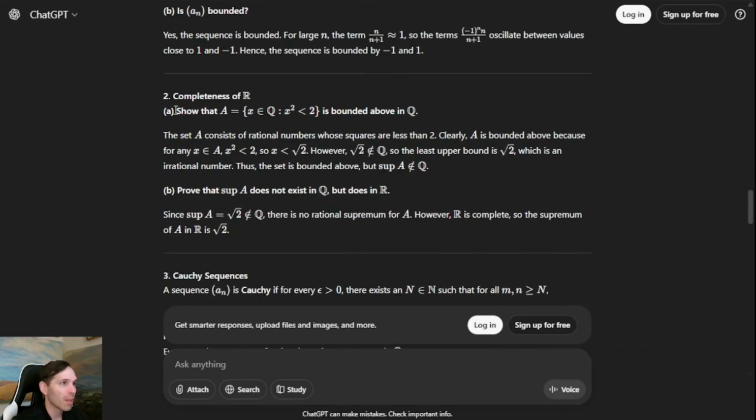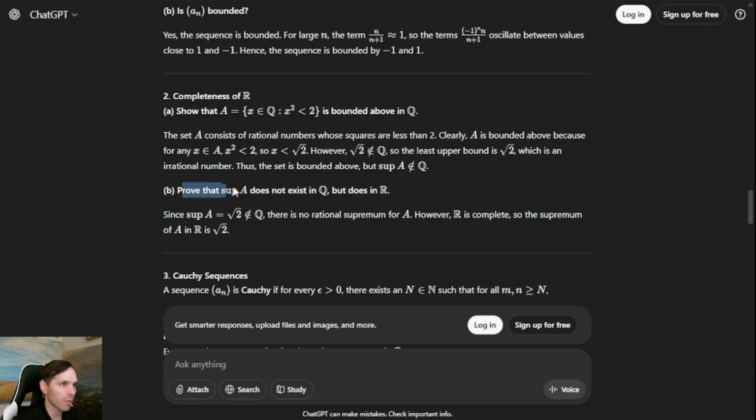Completeness of R. Show that A, the set of x in Q where x squared is less than 2, is bounded above in Q, the rationals. Okay, the set A consists of rational numbers whose squares are less than 2. Good start. Clearly, A is bounded above because for any x in A, x squared is less than 2, so x is less than the square root of 2. Perfect. However, the square root of 2 is not in Q, so the least upper bound is root 2, which is an irrational number. Thus, the set is bounded above, but the supremum of A is not in Q.